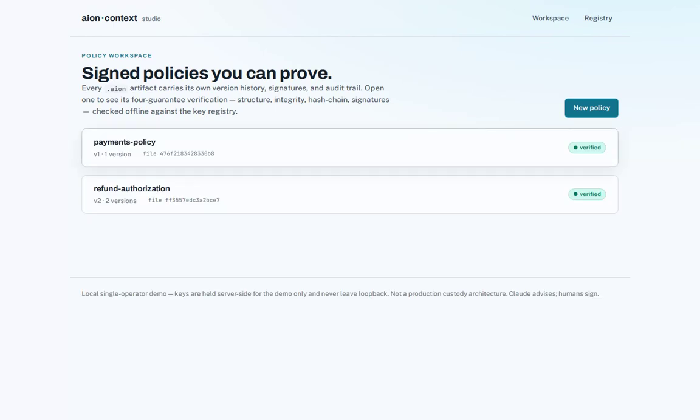That's the studio. Author, govern, verify, simulate, and audit. Every policy a signed, provable artifact with a co-pilot at your side. Verifiable control for the age of autonomous agents.